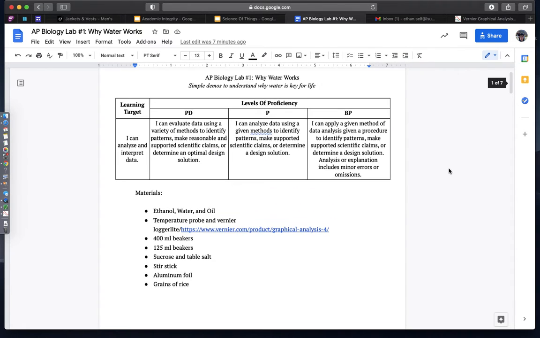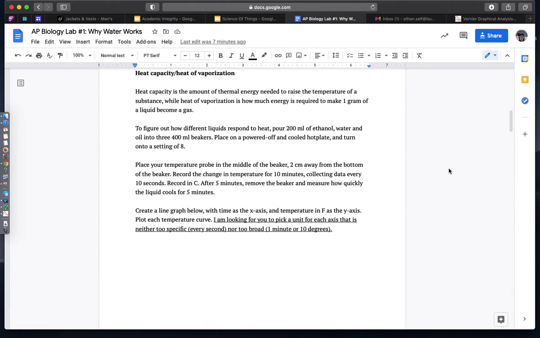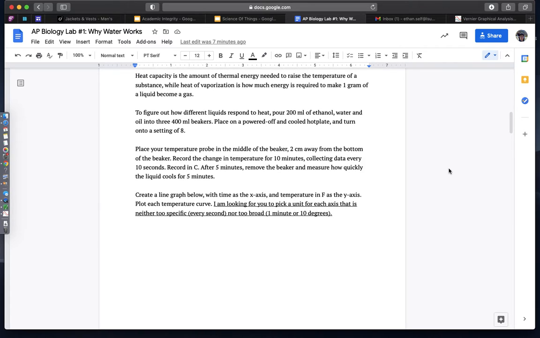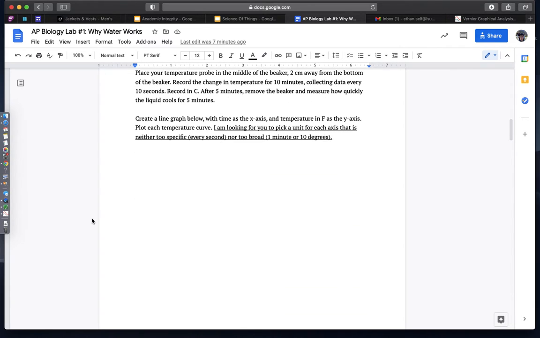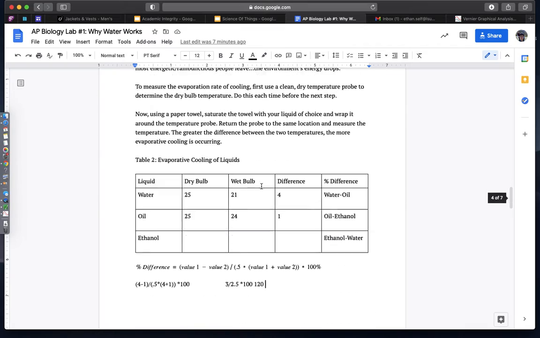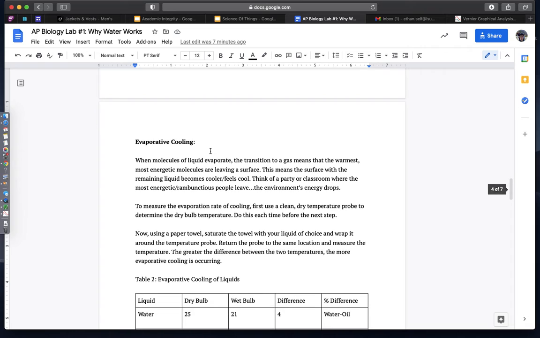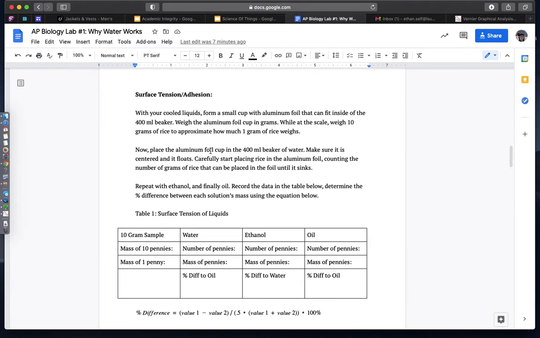Now for your lab, where you're going to be answering some questions related to your understanding of water versus lipids versus ethyl alcohol, your first question is going to be looking at creating a line graph with temperature in Celsius as your y-axis, I'm sorry. And your x-axis is time in seconds or minutes, and right around here at the 5-minute mark we should see inflection points. The three other questions you're going to be working on have to do with percent differences between density in solvents, evaporative cooling, and also surface temperature.